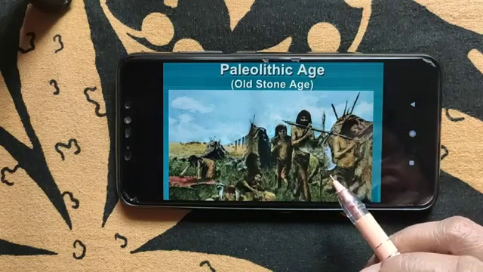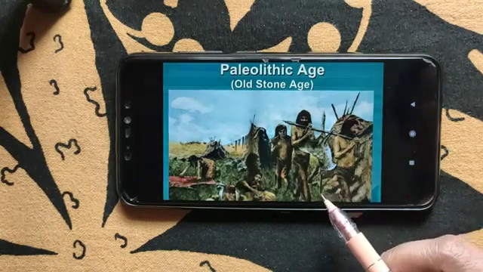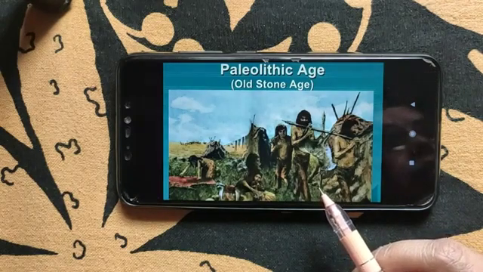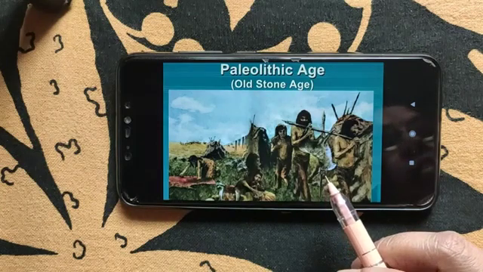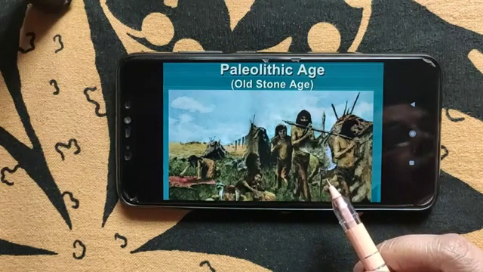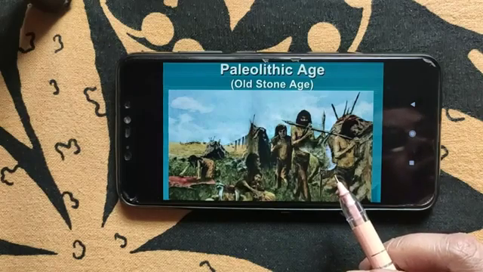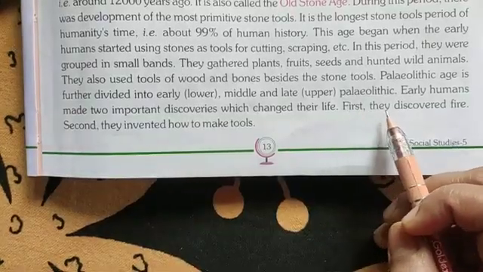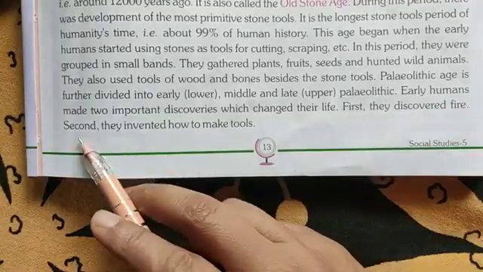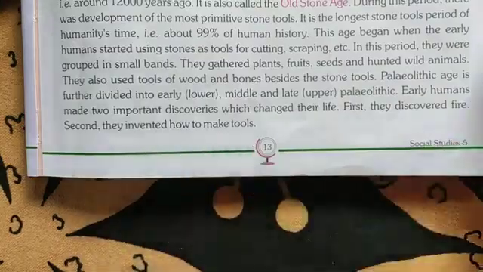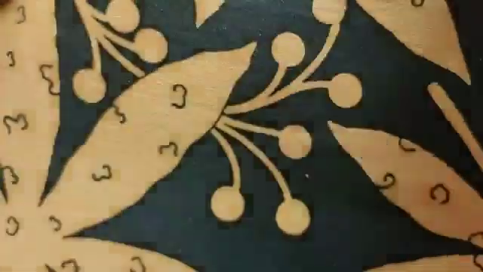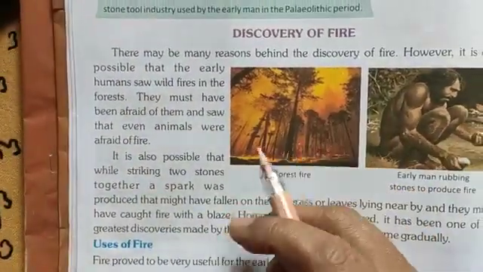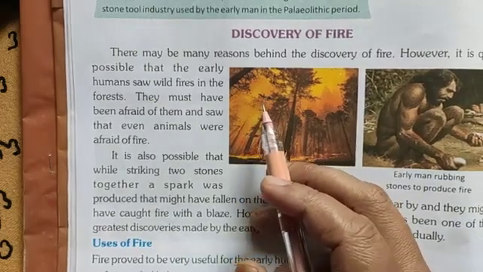You will see these pictures in your book. They also used wood and bones besides the stone tools, and early humans made 2 important discoveries that changed their life. First, they discovered fire, and second, they invented how to make tools. Now first we will read how they discovered fire.